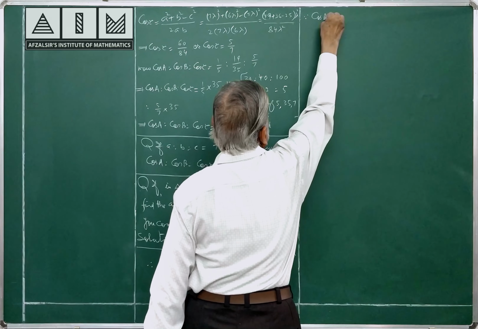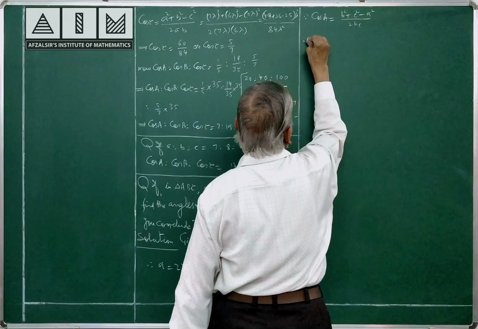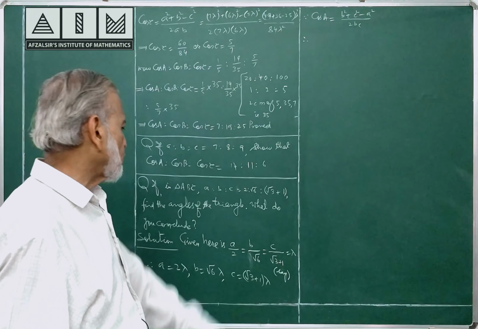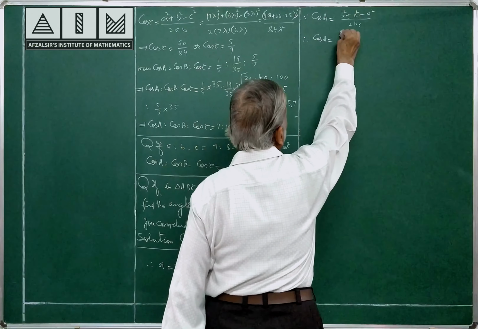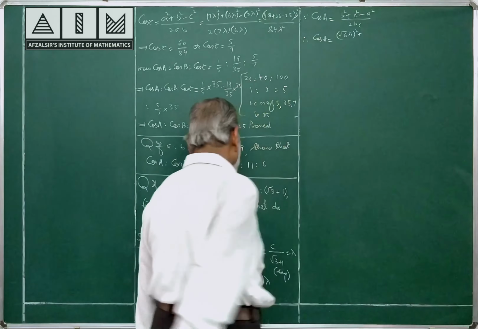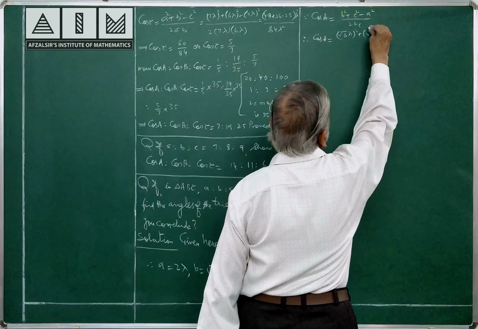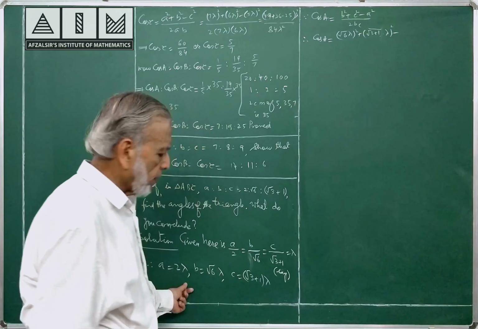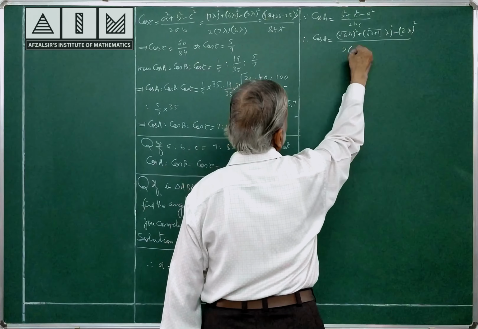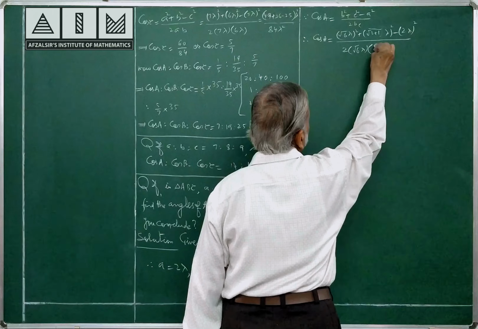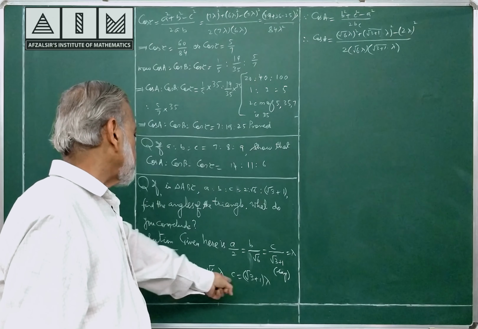I am quoting this formula, cos A is equal to (B square plus C square minus A square) by 2BC.